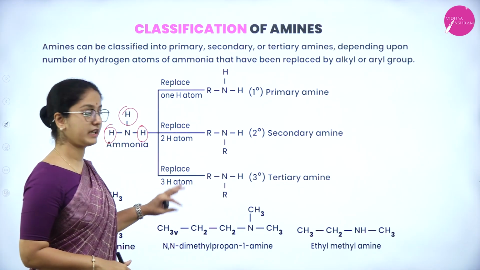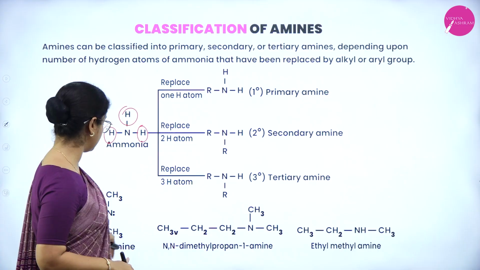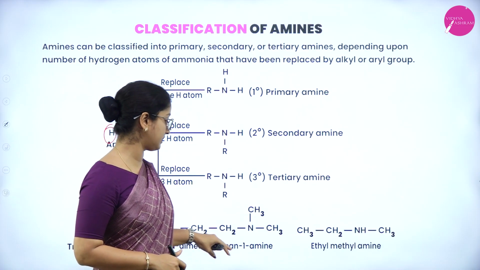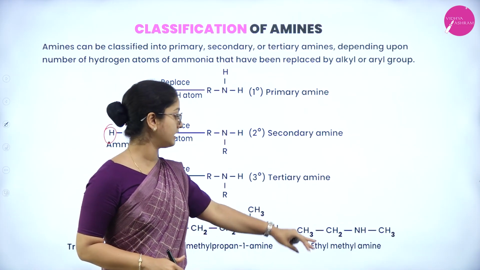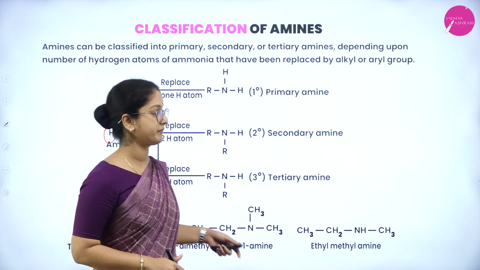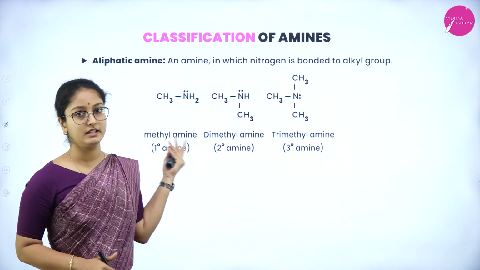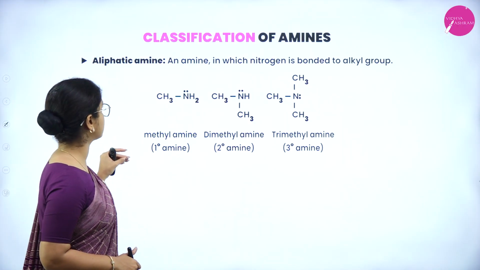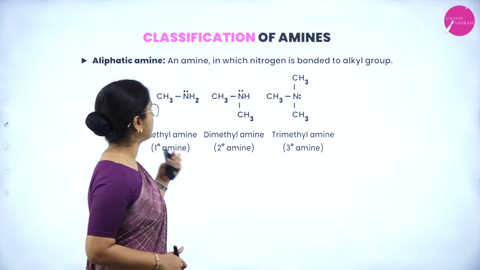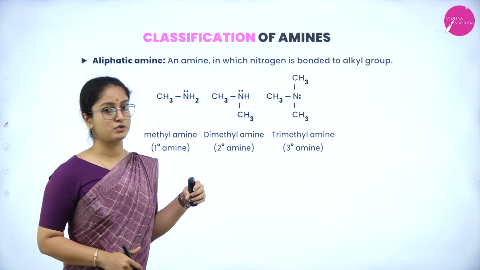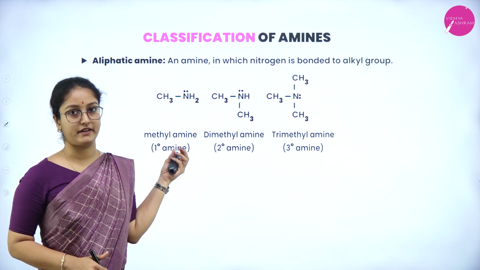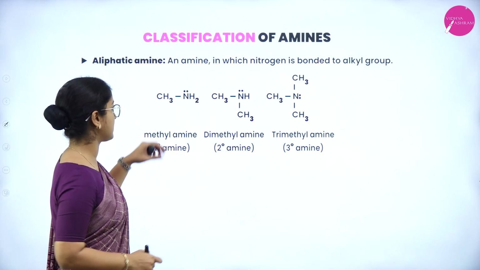So here are some of the examples. Say for example, trimethylamine, N,N-dimethylpropan-1-amine, and then ethylmethylamine. Classification of amines also includes aliphatic amine and aromatic amine. So here is about aliphatic amine. An amine in which nitrogen is bonded to alkyl groups is known as aliphatic amine. So here is an example.